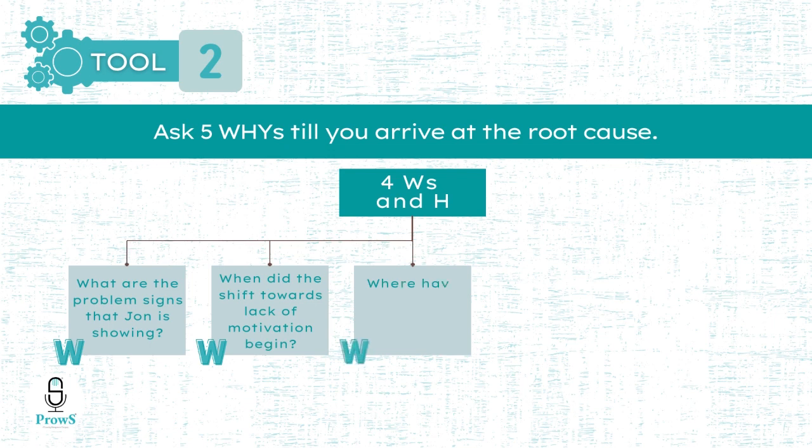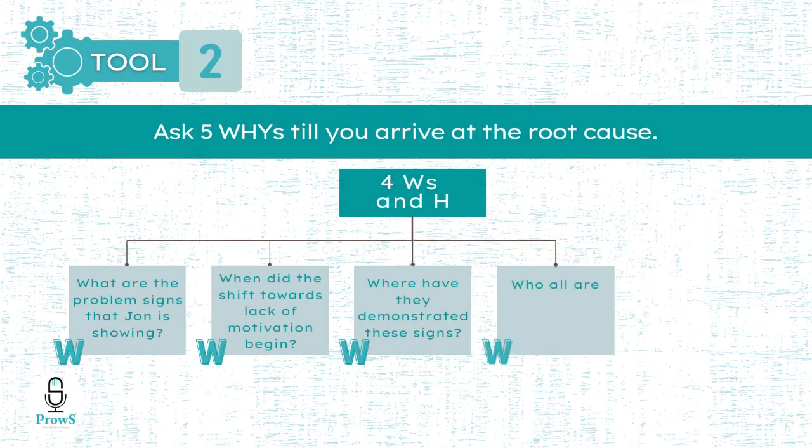The next W she asks is where. Where all has John actually showcased such signs? The instances where he has shown lack of motivation. And the last W that she asks is who. Trying to find answers to all of these questions will help Donna arrive at the root cause of the conflict. Even if she is not able to answer it specifically, it will give her enough information to start a conversation with John. It is relatively easier to find answers to these questions at the early stage of a conflict.